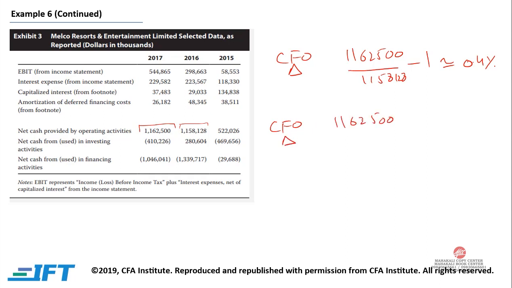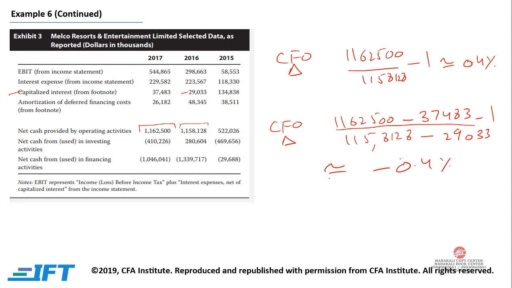Now, if we are expensing the interest cost, it would be minus 37,483, the capitalized interest, because now we are expensing and it will go out from cash flow from operation. And in 2016, it would be 1,158,128 minus 29,033. Now, the change in cash flow from operation would be approximately equal to minus